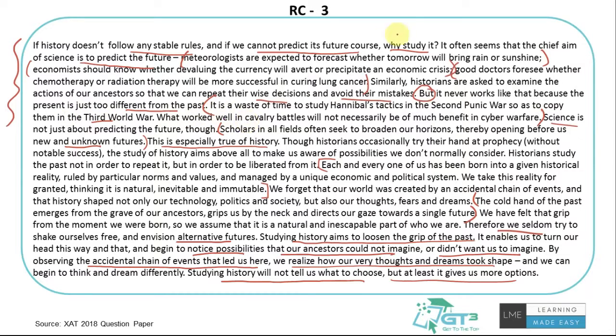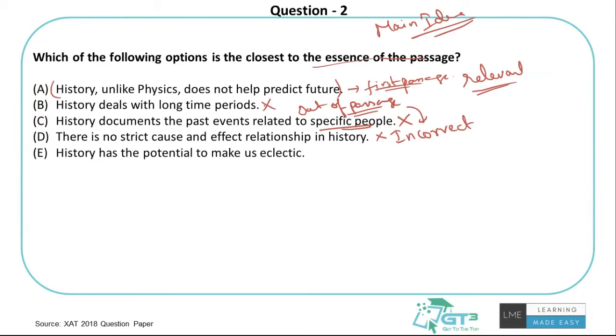That is the reason. The external conditions are different in the 1900s compared to the 2000s. That's what the author is arguing, why the author feels you cannot predict the future from history. So the author is not saying that the cause and effect relationship is not explainable in history. No, that is not what he feels. He's not talking about this anywhere. Not contradicting actually, it's just not mentioned anywhere in the passage.